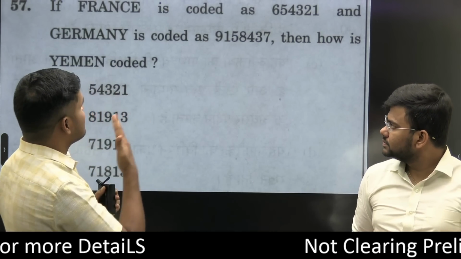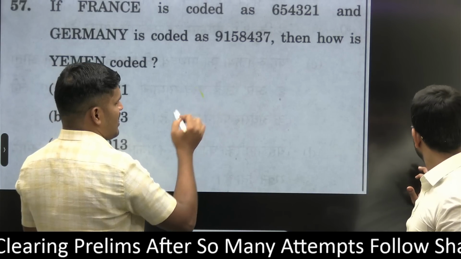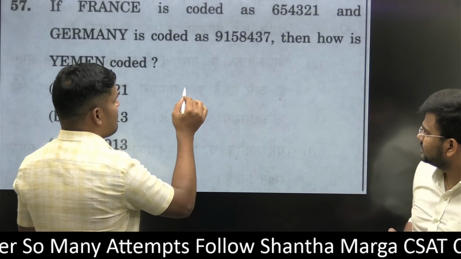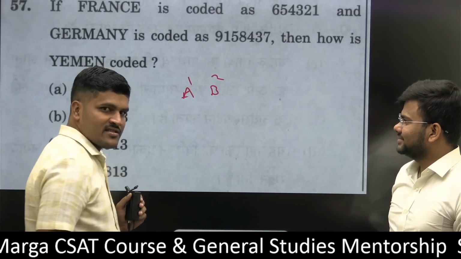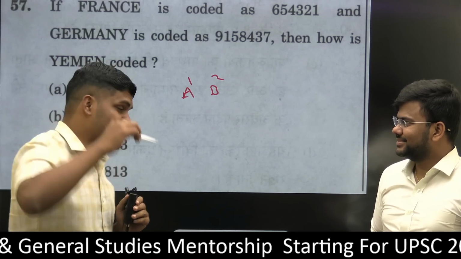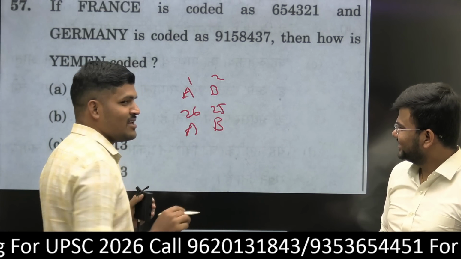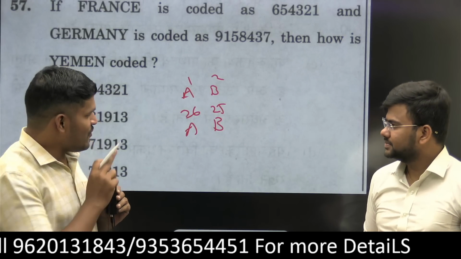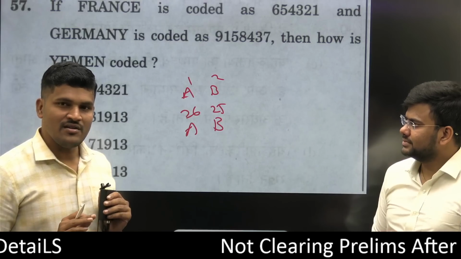As and when you see this question, usually 90% of people will put A1, B2, like this. Otherwise, few people are overthinking: A is 26, B is 25. If you write like this, then you never fall into a trap. That's why I am telling you, sir.